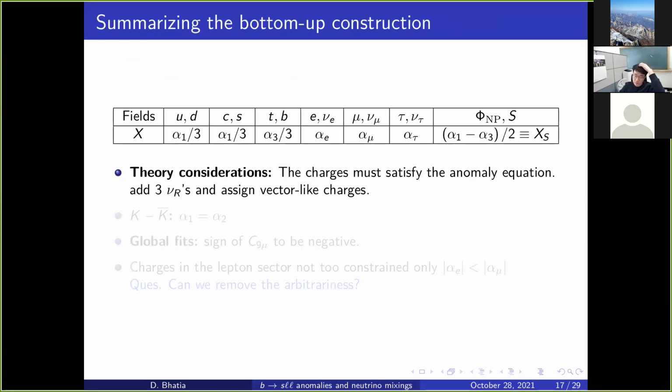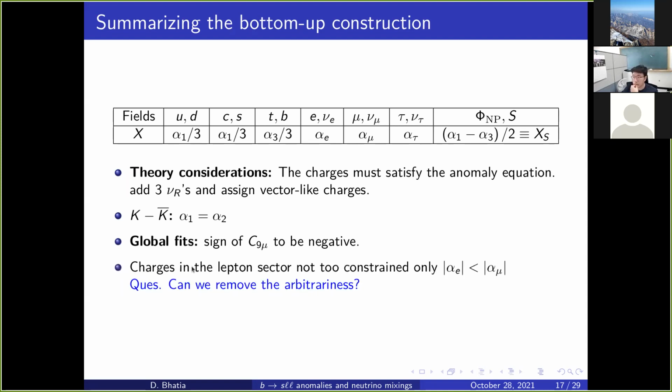We followed certain principles like anomaly cancellation at high scales. To do that, we simply added 3 right-handed neutrinos. Then there were some considerations from K-K bar mixing, which made the first 2 generation charges the same. Then from global fits, we know that the sign of C9 mu has to be negative.